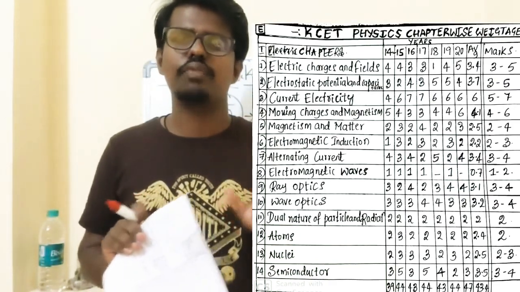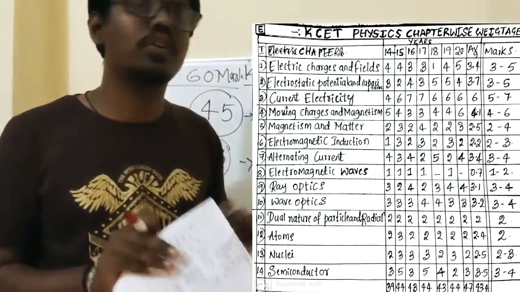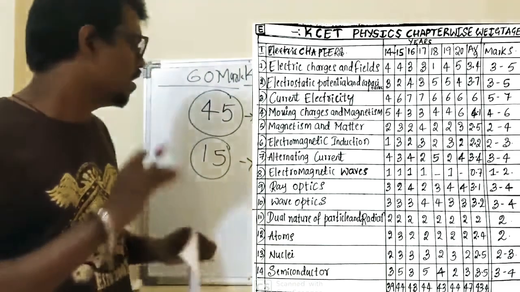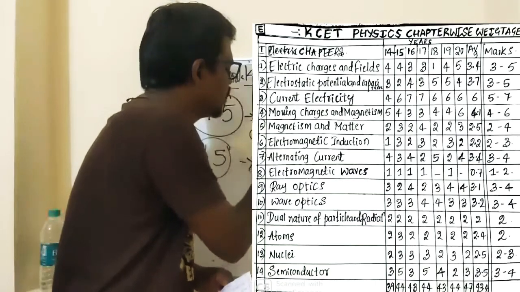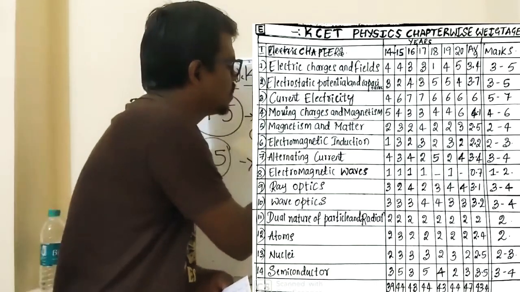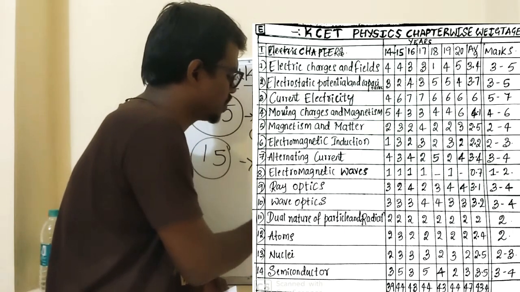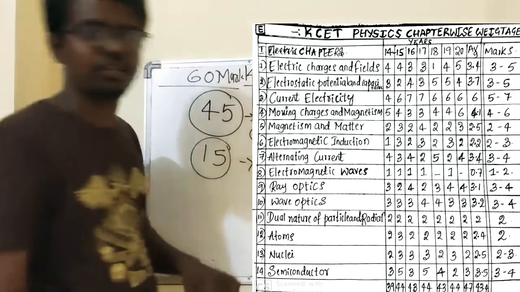There is no negative marks for the wrong answers. And each question will carry 1 mark. So the total will be a 60 mark paper.